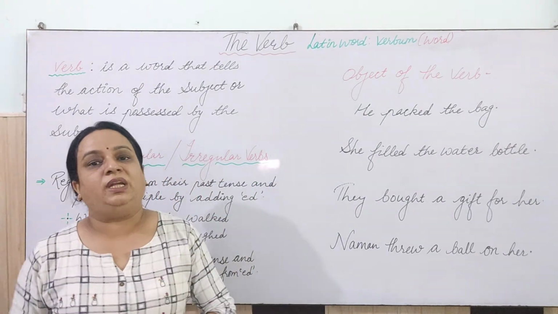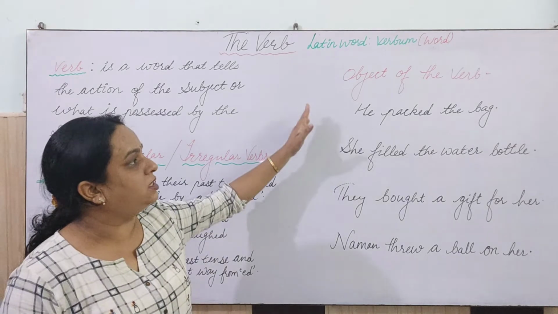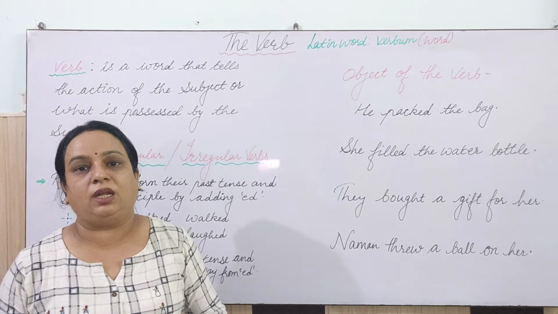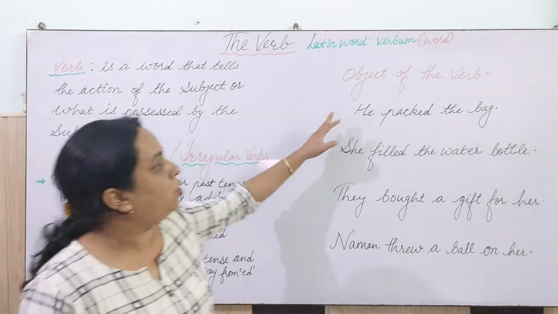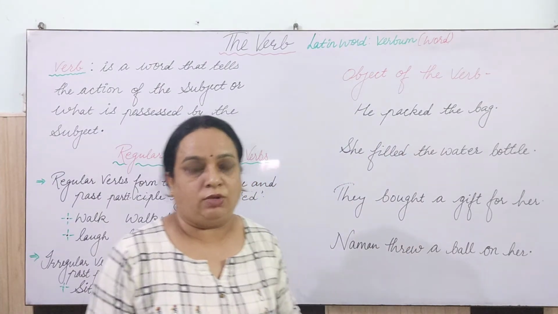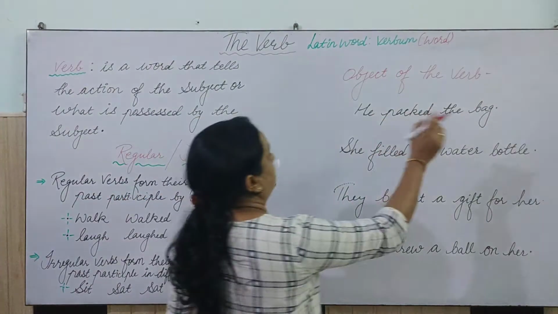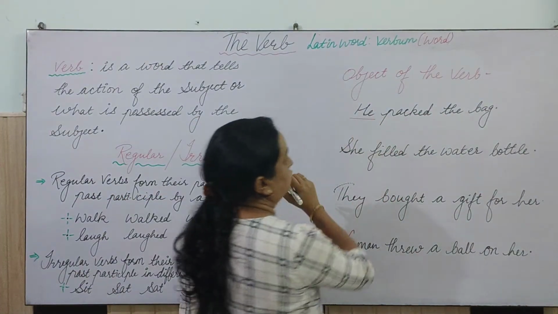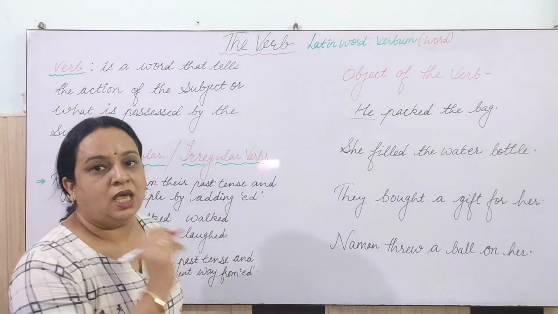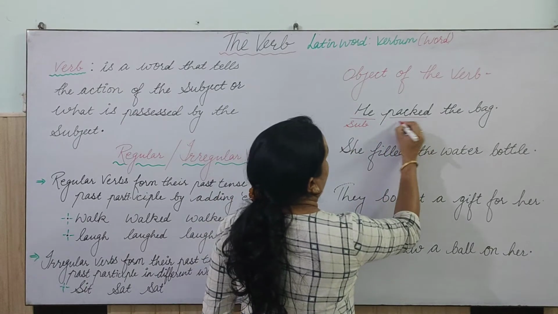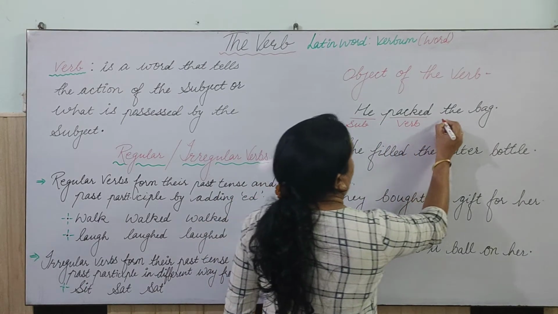So before doing transitive and intransitive verbs, let's talk about the object of the verb, though we have discussed this topic in our previous chapters. See, let's look at the sentence: "She packed the bag" or "He packed the bag." So what is "he" here in this sentence? He is working as the subject, right? Packed is what? It is the verb. And the bag is what?